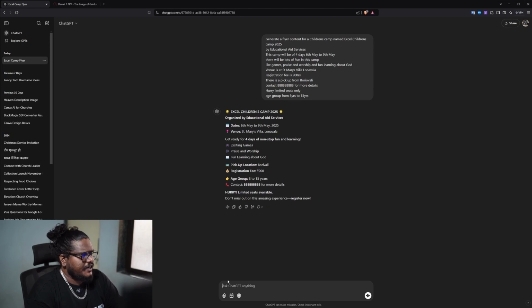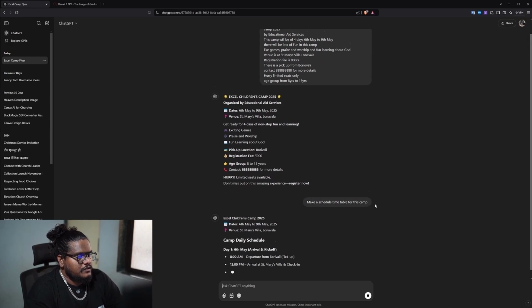It has all the data that it needs for a flyer. Now I'll go ahead and show you one more example of creating a schedule. So I'll just type, make a schedule, or a schedule timetable for this camp, and I'll hit enter. It will start generating the content.